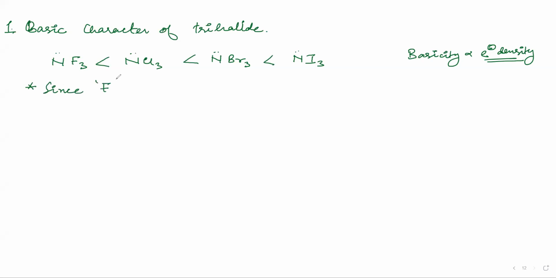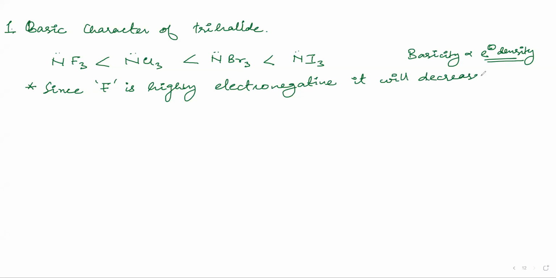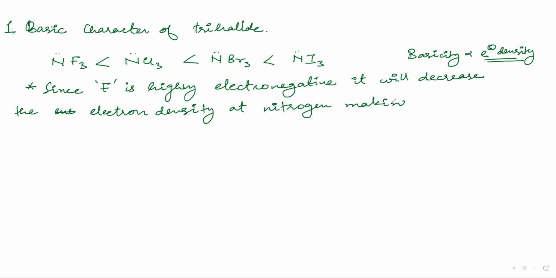since fluorine is highly electronegative, it will decrease the electron density at nitrogen, making it less basic.